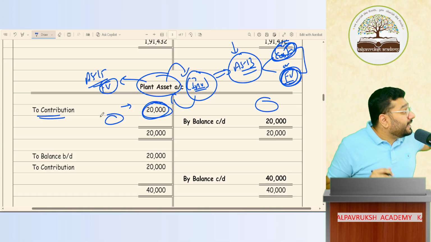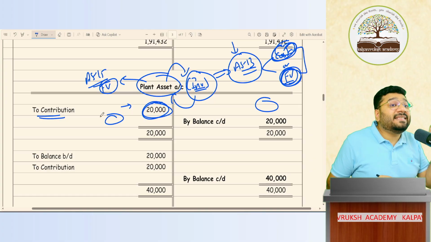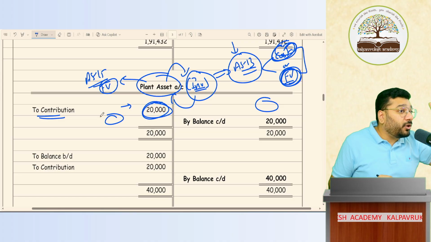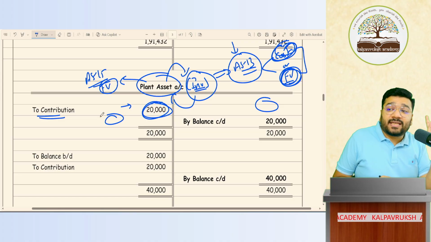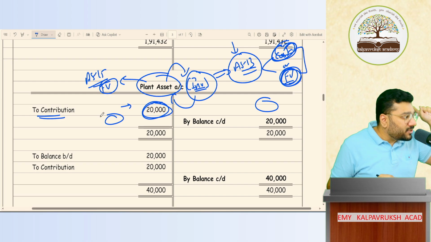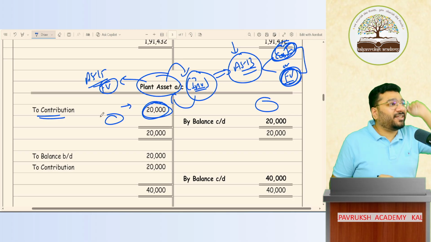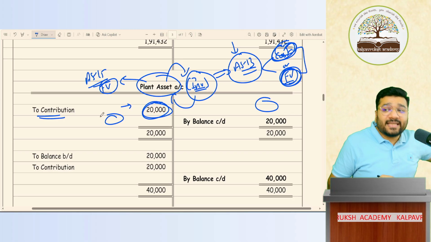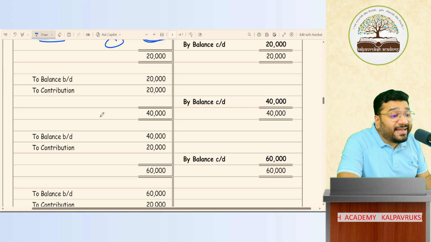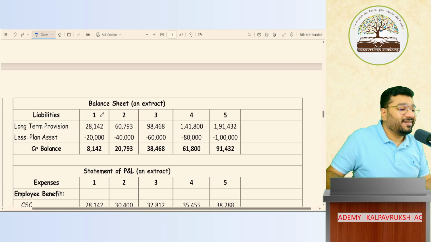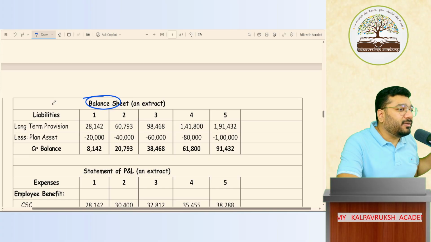Which means, in this question, I've kept the plan asset very simple. Because the objective of this question was not to discuss plan assets. The objective was to discuss the provision for PVDBO. That was the focus. My focus in this question was the defined benefit obligation, not the plan asset. But I discuss plan asset here because I had to show the presentation part, no boss. Hence I had to discuss this part.